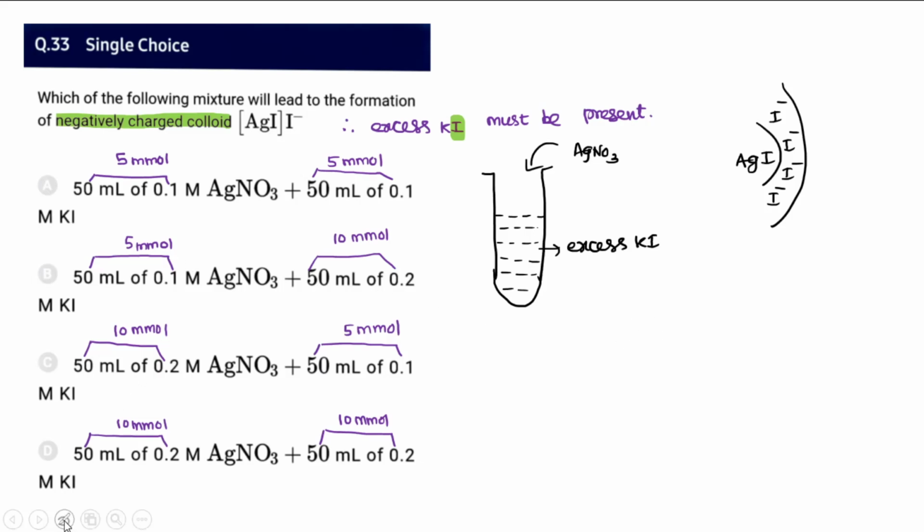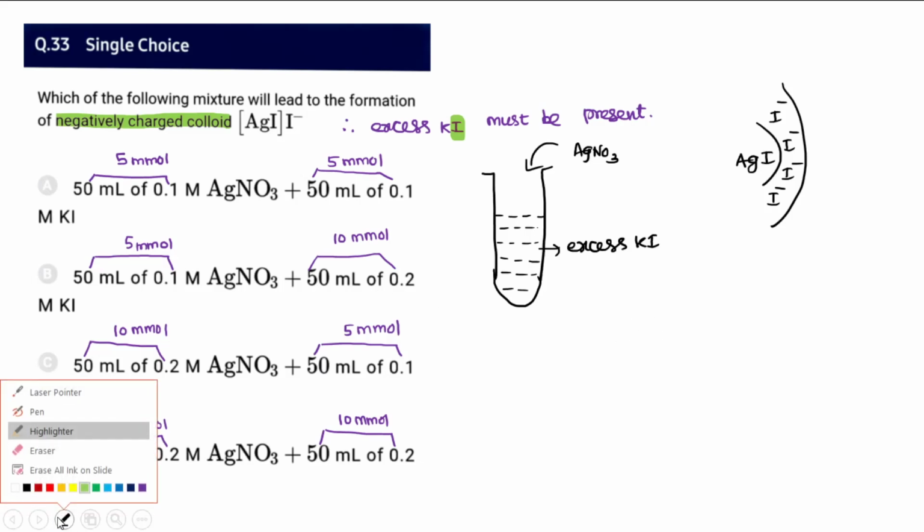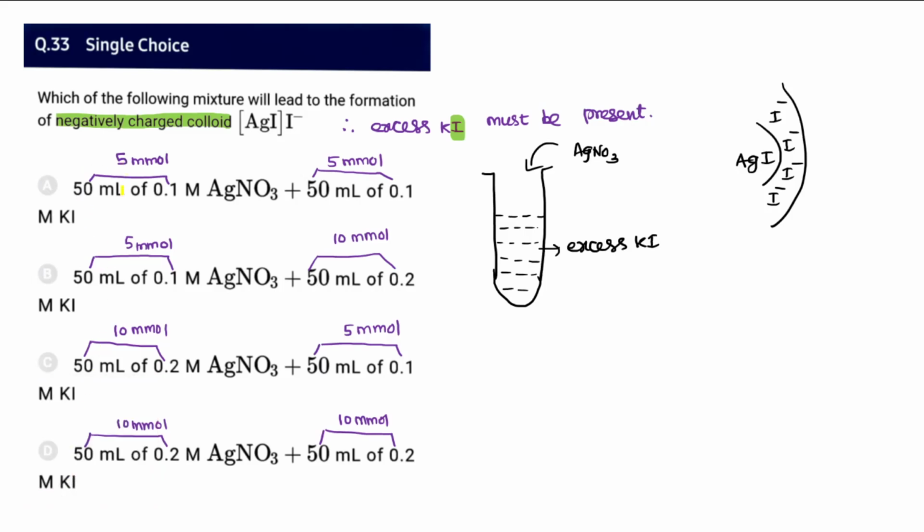So find out which case has the highest millimoles. Here AgNO3 is 5 millimoles equal, so therefore it forms only 5 millimoles of AgI. So iodide is not in excess, whereas in option B you will find it is in excess. 5 millimoles reacts with 5 millimoles, and the remaining 5 millimoles will be in excess. So therefore this seems to be the answer.